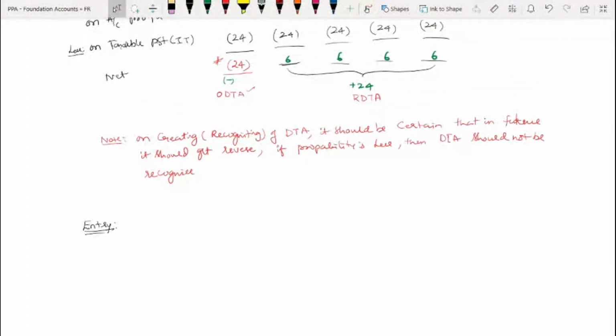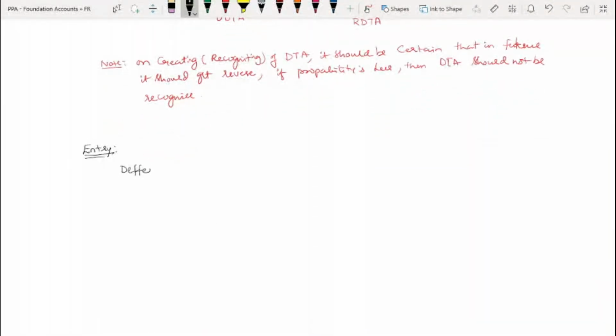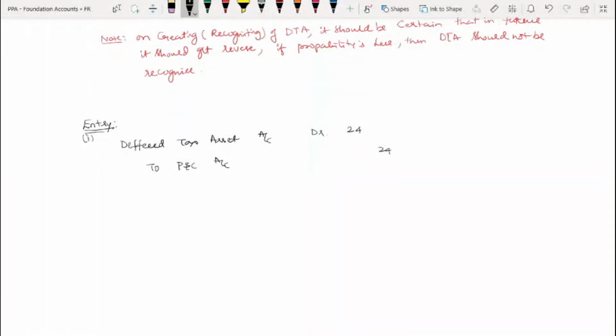So on creating DTA, a deferred tax asset, if it is probable that your chances of reversing are more, you create it because you believe that. So the entry is: Deferred tax asset account debit to P&L account 24, on recognition of DTA.